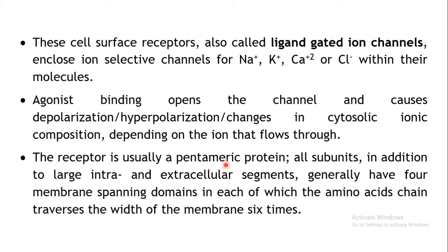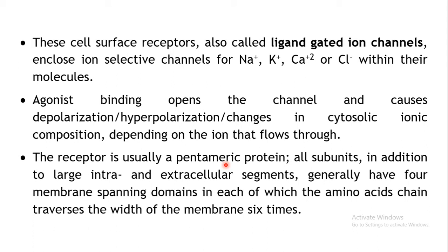So here generally your ligand binding site, the agonist binding site, will be there. Your agonist will bind to any one of the subunits which carry the receptor, and as a result conformational changes will be introduced into it, and all these subunits will move apart.